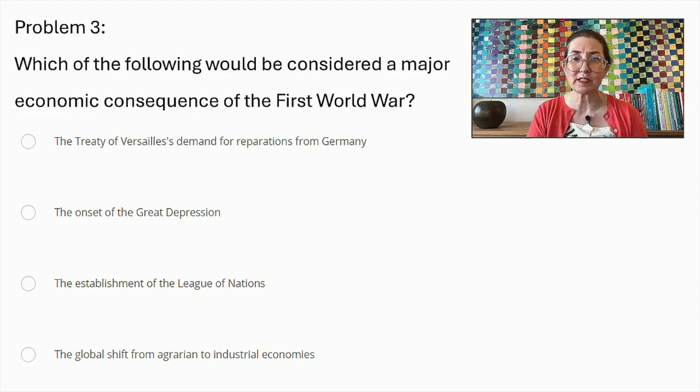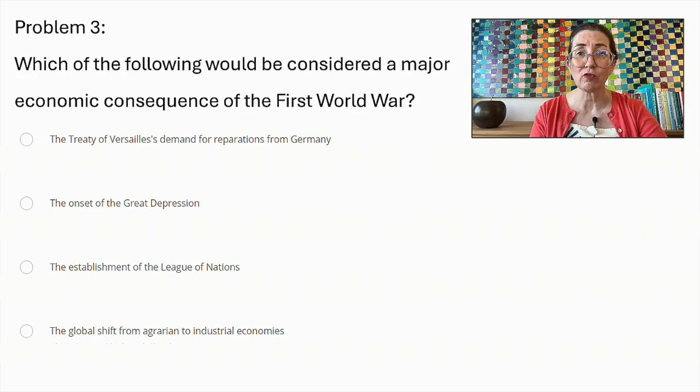The establishment of the League of Nations was a significant political development aimed at maintaining peace and preventing future conflicts, but it did not directly impact the global economy. The global shift from agrarian to industrial economies was more of a long-term trend accelerated by industrialization during and after the war, rather than a direct consequence of the conflict.